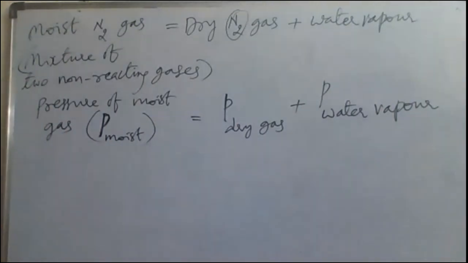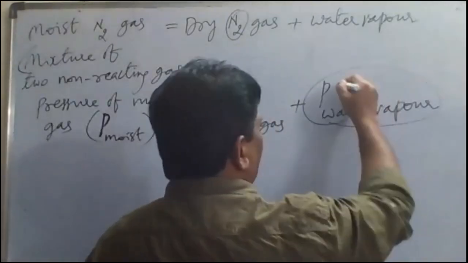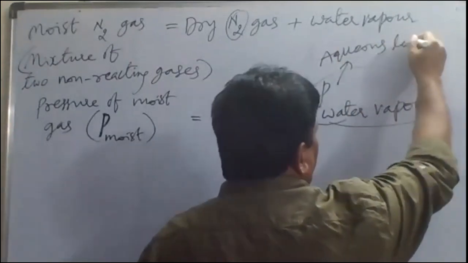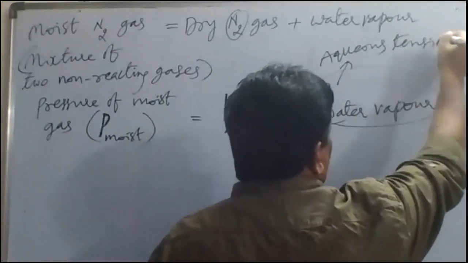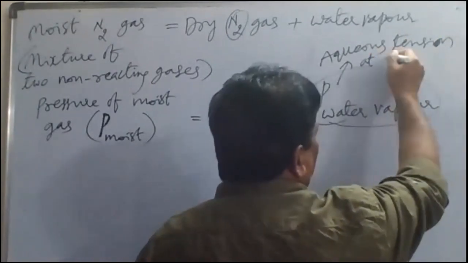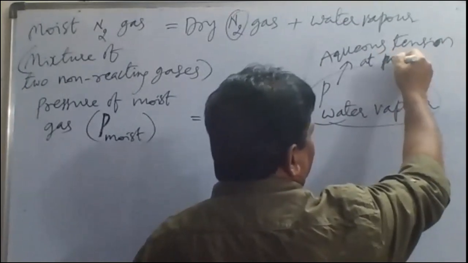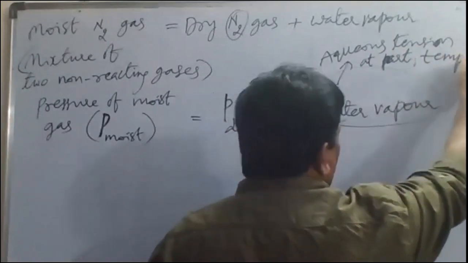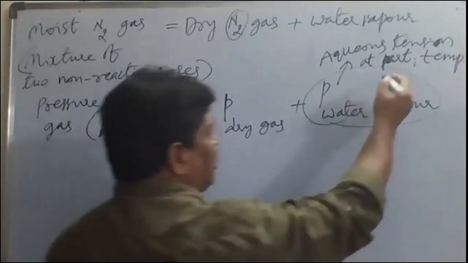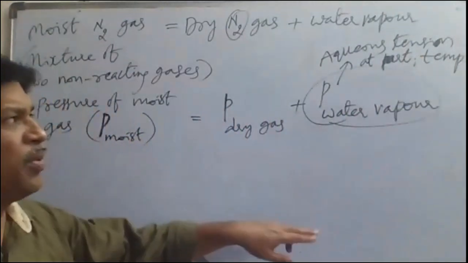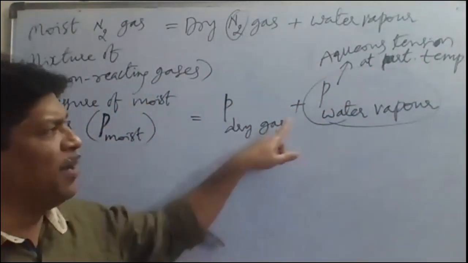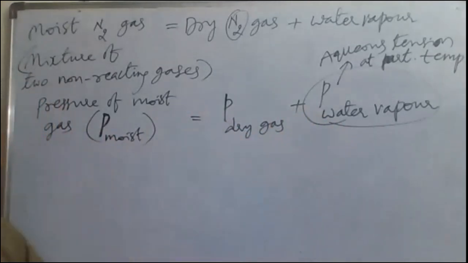The partial pressure of water vapor is called aqueous tension. The aqueous tension at a particular temperature is the pressure of water vapor at that temperature. So the pressure of dry gas plus pressure of water vapor is equal to the pressure of moist gas.